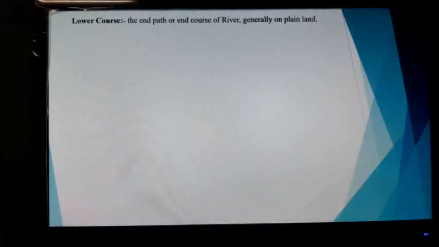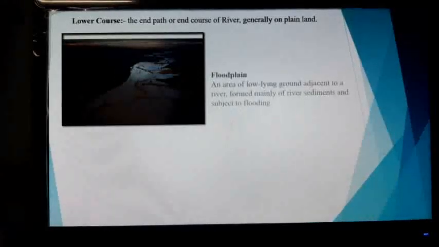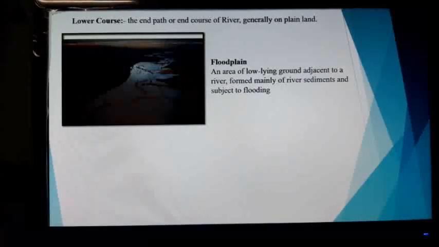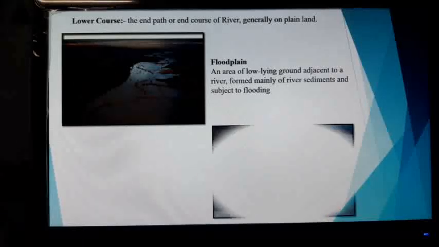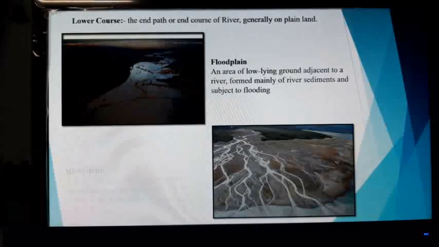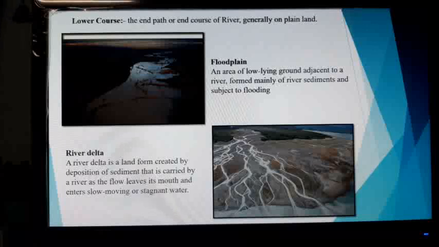Lower course, the end course of the river, generally on plain land. Now, floodplain. This is a picture of a floodplain, an area of low-lying ground adjacent to a river, formed mainly of river sediment and subject to flooding. Now, this is the image of a river delta. A river delta is a landform created by the deposition of sediment that is carried by a river as the flow leaves its mouth and enters slow moving or stagnant water.